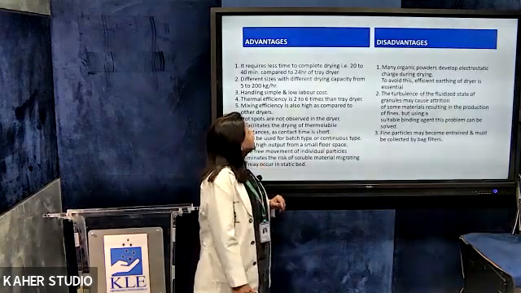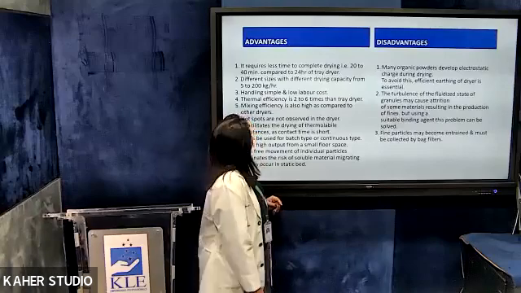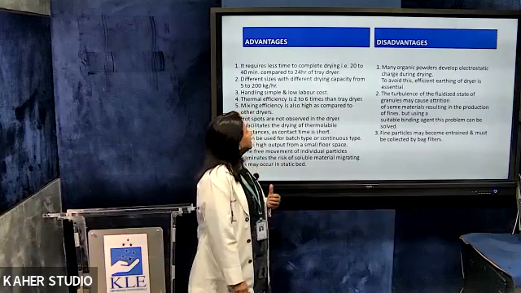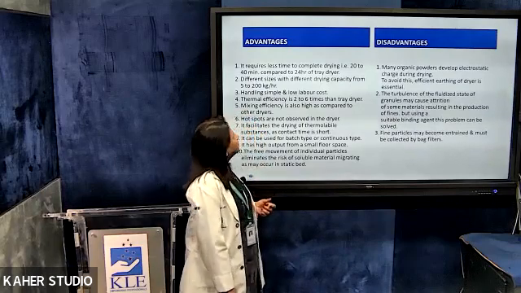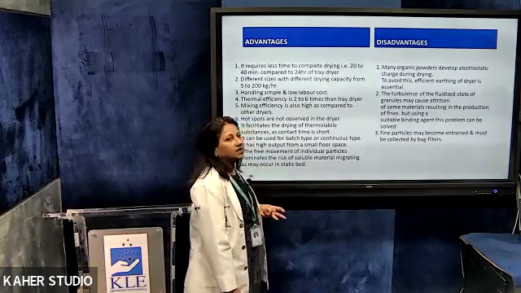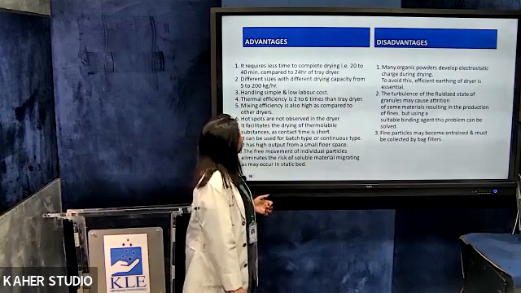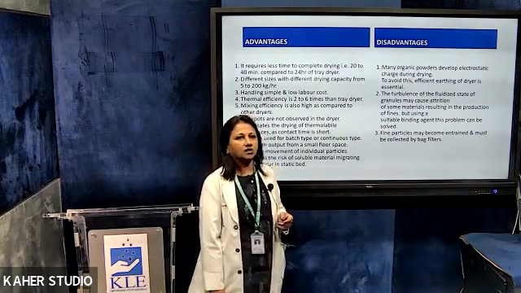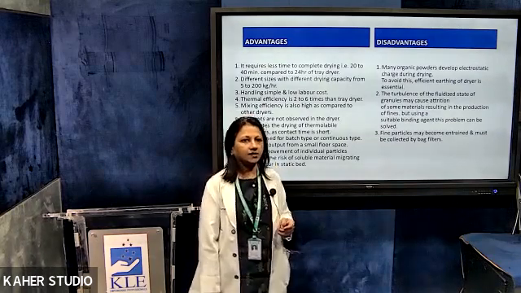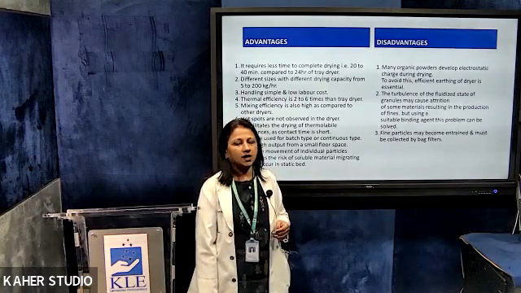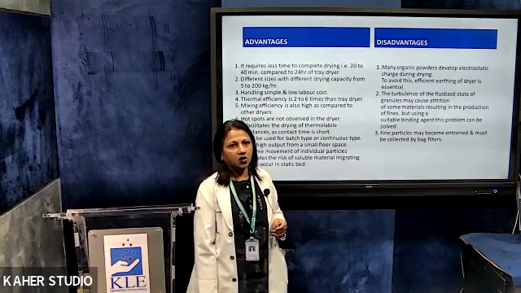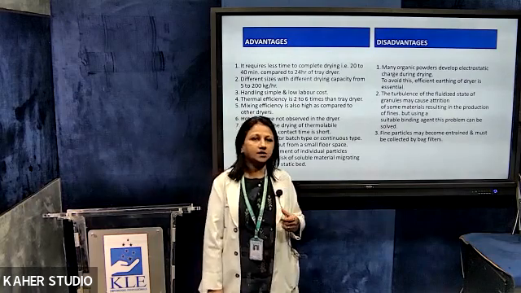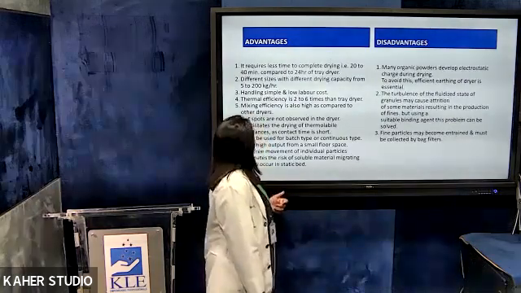Advantages: it requires less time to complete, around 20 to 40 minutes compared to the 24 hours of the tray dryer, which is time consuming. Different sizes with different drying capacity from 5 to 200 kg can be done. The handling is simple, the labor cost is low, and the thermal efficiency is around 2 to 6 times that of the tray dryer. Mixing efficiency is also high compared to other dryers. Hot spots are not observed in this kind of dryer. They are more seen in the tray dryer.